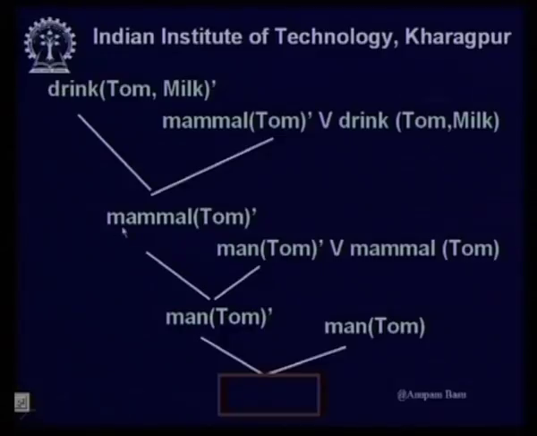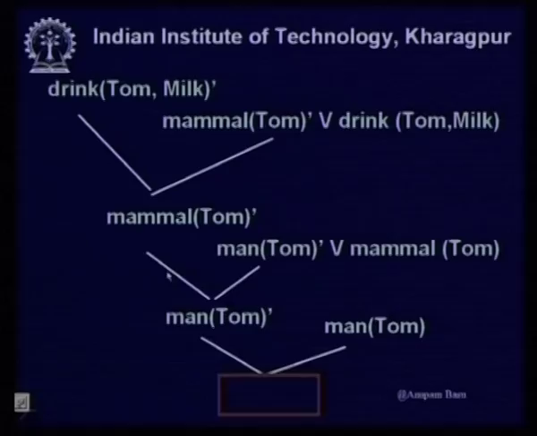I had to disprove that Tom is not a mammal, and in order to disprove that, I had to show that Tom is not a man, but Tom is a man. So, there is a contradiction, and since there is a contradiction, I am arriving at a null clause, thereby refuting my basic assumption. So, this is proven: Tom does not drink milk is refuted, and Tom drinks milk is proven.